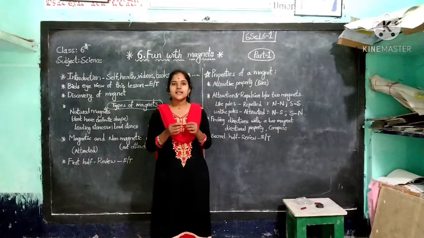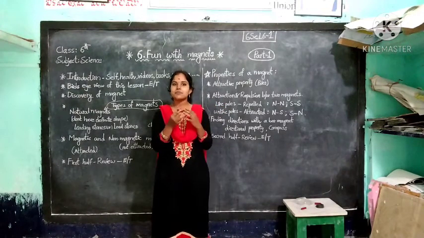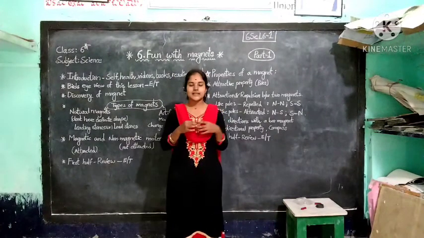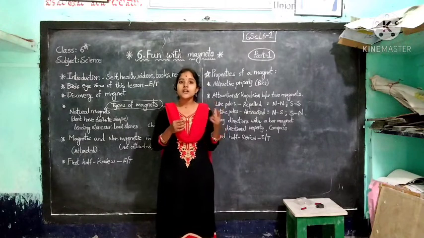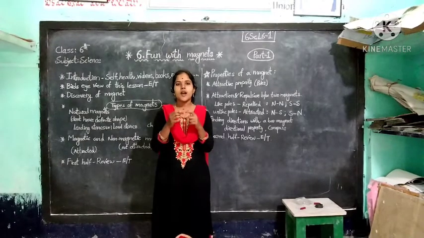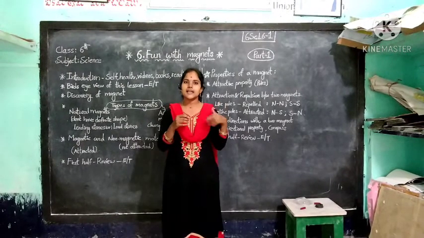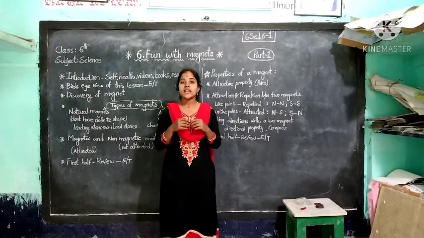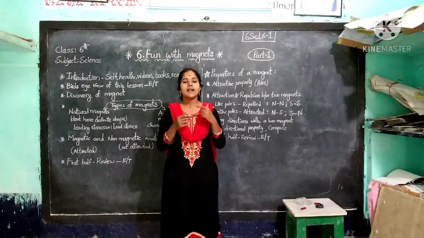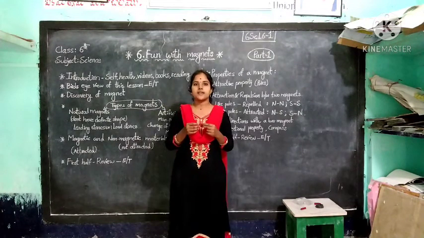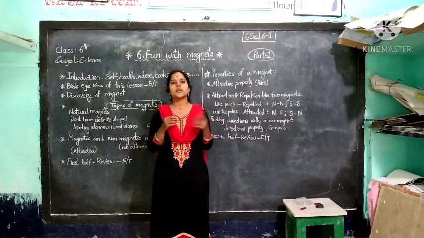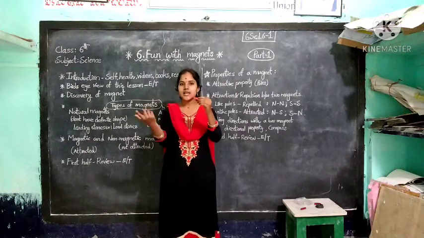Then you observe that the magnet finally takes some position. Always the bar magnet comes to rest in the north and south direction. You have to mark one side as north, and again you do this the same way. Then you observe that the marked position is the north position and the remaining is the south one. Which one is the north position? That is the north pole. And which one is the south position? That is the south pole.